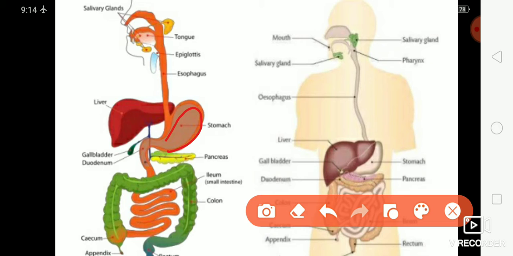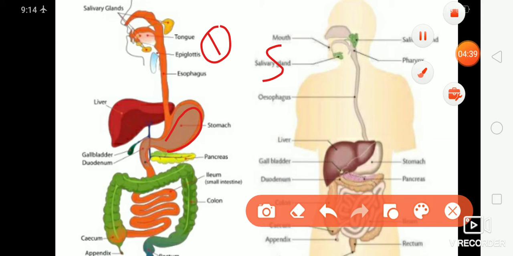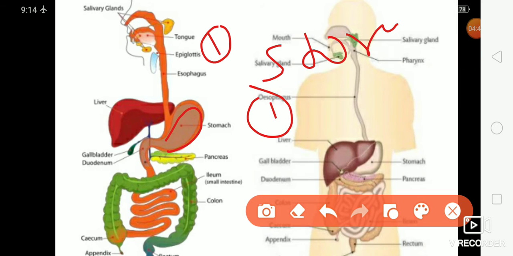Stomach serves 4 main functions. Very first, storage of food. Second, mechanical churning of food. Third, partial digestion. And the last one is regulation of the flow of food into the small intestine.